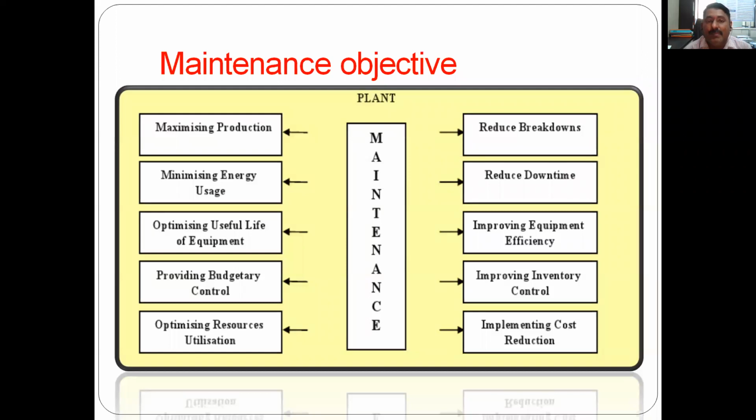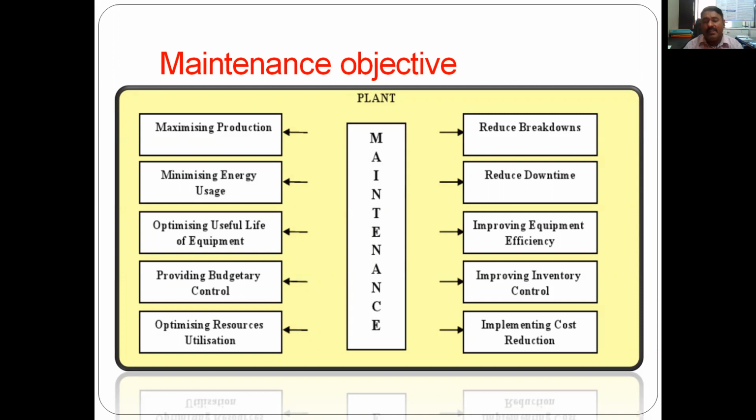Then reduce the downtime. Let us assume a machine breaks down. The maintenance objective is to recover that machine within half an hour or 1 hour, so that the downtime is reduced. The machine might not be working for 8 hours, or for 3 days, or for 1 hour. If after 1 hour the machine starts to work effectively, no problem. Then the downtime is only that 1 hour. So this is one of the important objectives of maintenance.